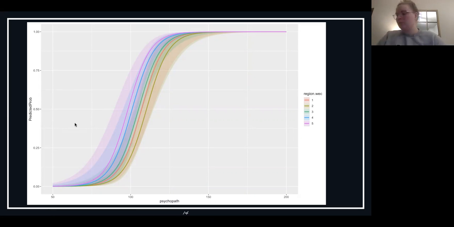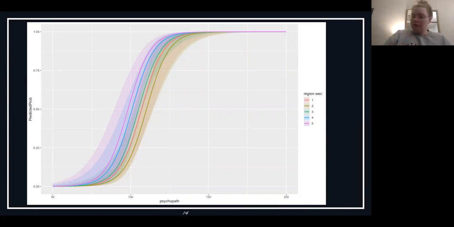So you can see that when individuals score about 125 on the psychopath scale, it really doesn't matter the region they're in. They still have a high probability of being a serial killer. And this might have to do with the fact that we didn't see any interactions in our model between region and psychopath in predicting our outcome.